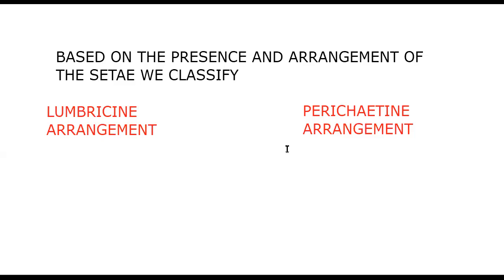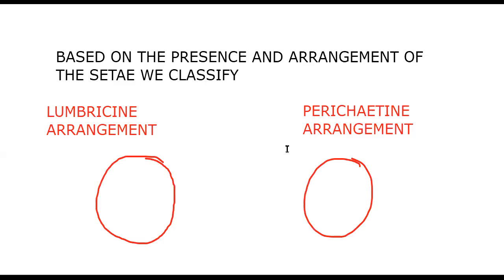Okay, lumbricine arrangement. This is the earthworm, any of the earthworms we are talking about. If four pairs of setae are present, arranged on the ventral and lateral sides, what do you call it? Lumbricine arrangement. Imagine if the setae are present in large number and they surround the body. Peri means surround. We call such an arrangement perichaetine arrangement.